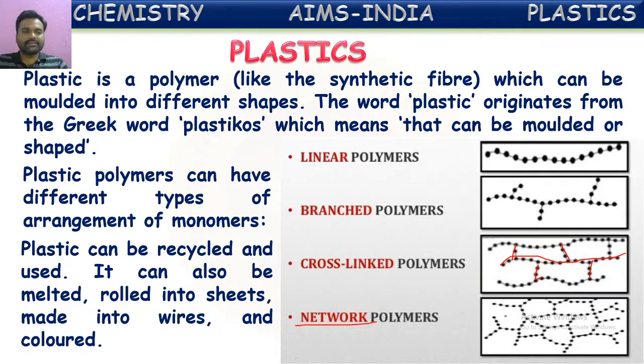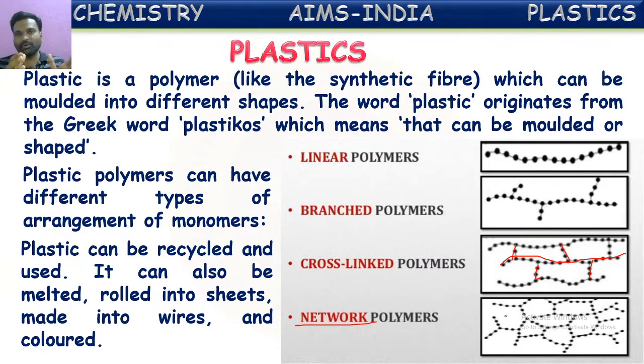They can also be melted, rolled into sheets, made into wires, and colored. These are all advantages of plastics over natural substances, because once we use these plastics, we can use them again by recycling, and we can color them with different attractive colors.